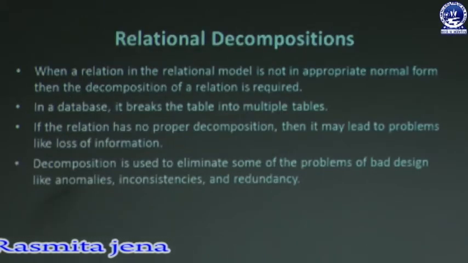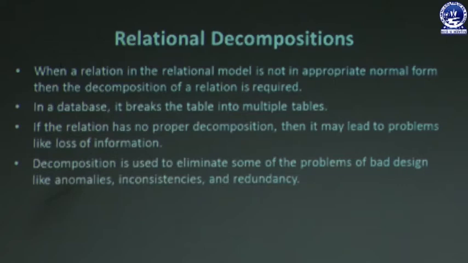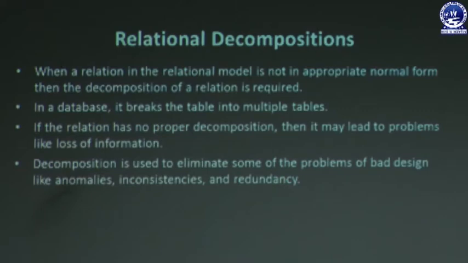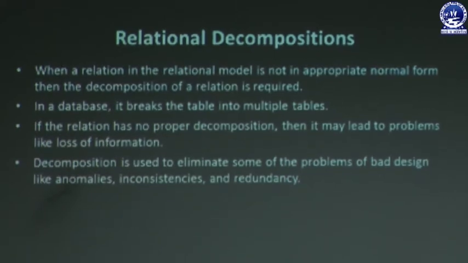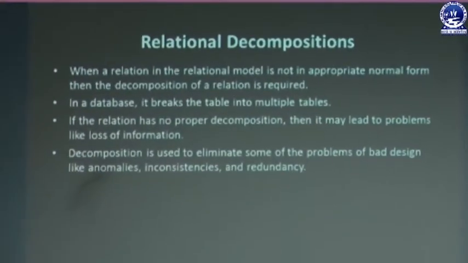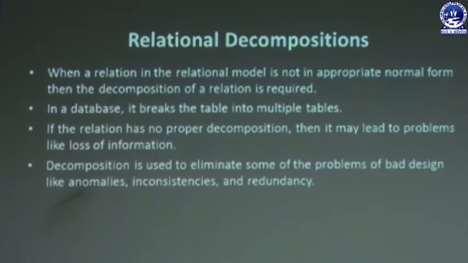Then we have to discuss relational decomposition. What is relational decomposition? When a relation in the relational model is not in the appropriate normal form, then decomposition of the relation is required. In a database, it breaks the table into multiple tables. That means when a relation is not satisfying a certain condition, the relation needs to be decomposed into more than one table. If a relation has no proper decomposition, it may lead to problems like lossy information. That means if we do not properly decompose the relation schema, some problems may arise.